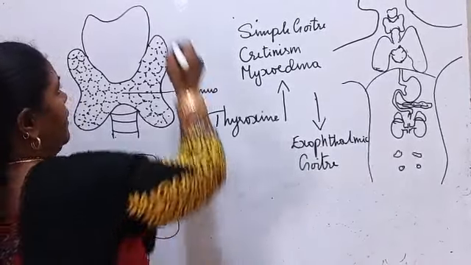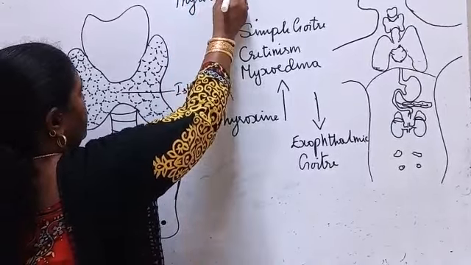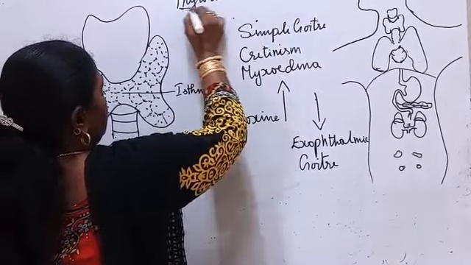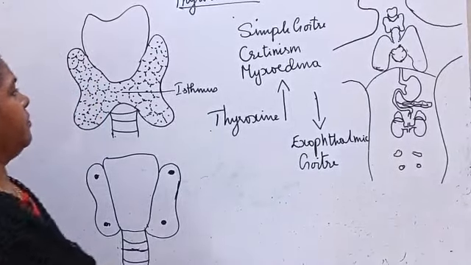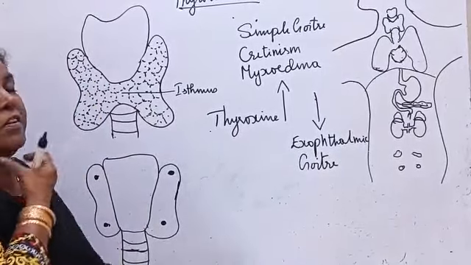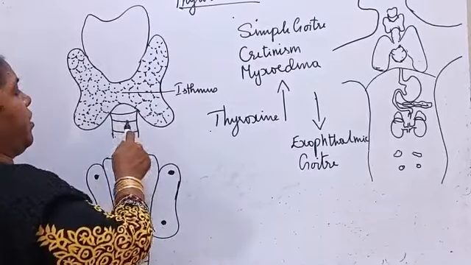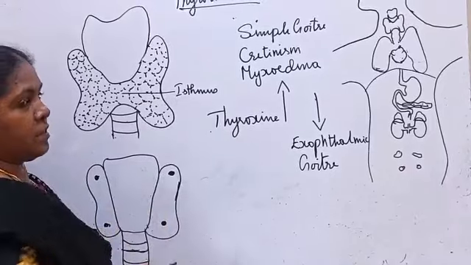Next one is the thyroid gland. This thyroid gland is located in front of the neck, on either side of the trachea, just below the larynx. Larynx is the voice box.